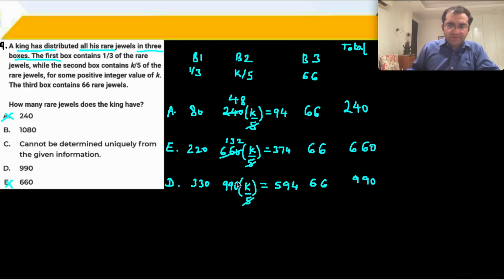So 5 goes into 990, how many times? 198, and this 198 will go into 594, 3 times. You will get K is equal to 3. K is now a positive integer. It is satisfying. Either you take a bit of risk and mark it, or you check with B option also and it will not come out. Therefore the answer is D part.